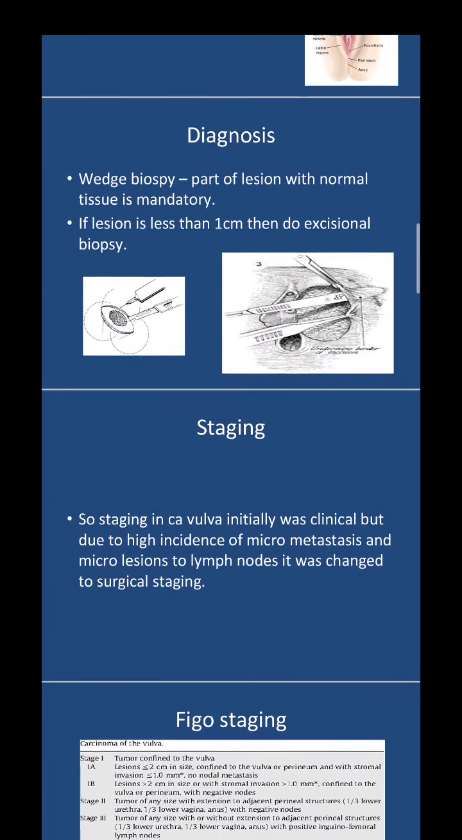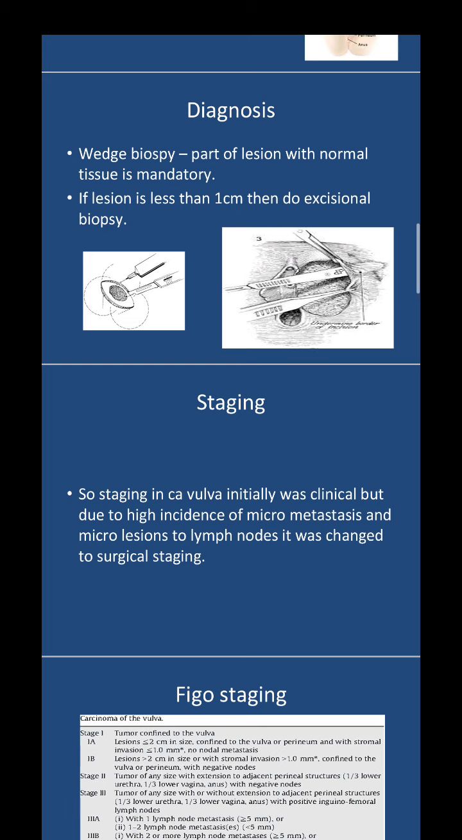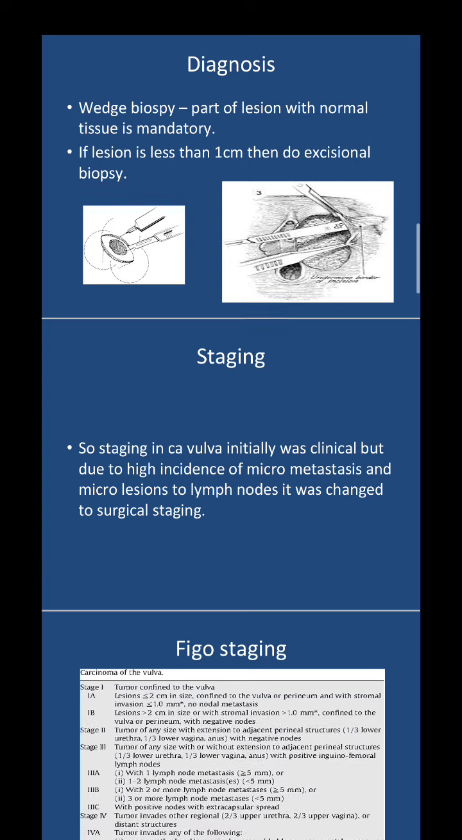Okay, so next thing is coming to the staging. So initially, staging in carcinoma vulva was clinical staging based on the lymph node enlargement, based on the lesion that we see, the size of the lesion. So it was a clinical staging. But as the diagnostic modalities have increased, a high incidence of micrometastasis was noted, and micro lesions in the lymph nodes which were not evident clinically. Therefore, the staging has been changed to surgical staging.